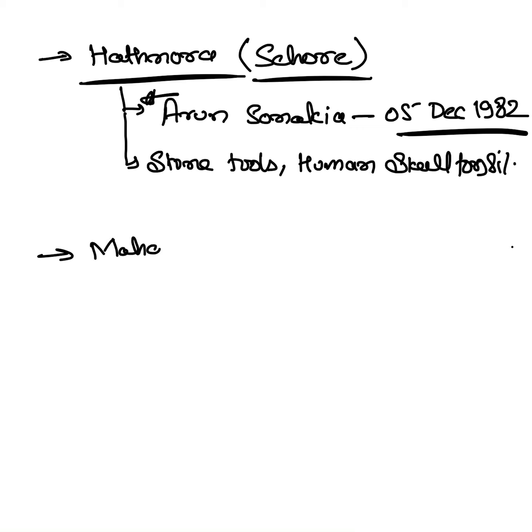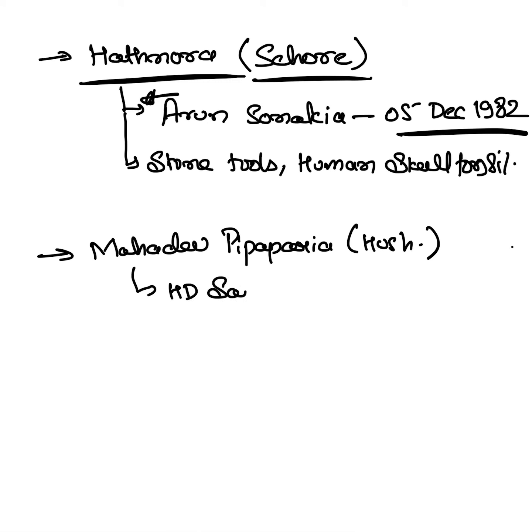Mahadev Pipariya is the site. It is in Hoshangabad. It was discovered by H.D. Sakalia. You must remember these names as MPPSC is very particular in asking such stuff about the sites.